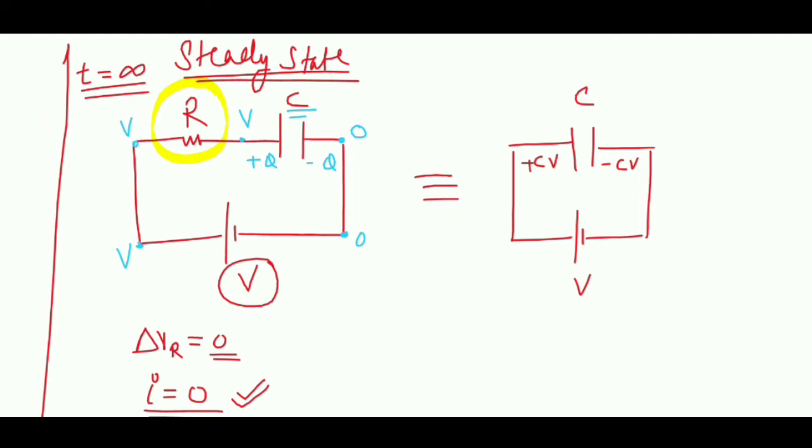Why? Because after the steady state is reached, the current stops flowing, and once the current has stopped flowing, there is no need of the resistor, so we can neglect it. Whenever we do steady state analysis, you will not see the resistor, but that does not mean the resistor was not there. The resistor was there, but now its work has ended, so we don't need to draw it. We can simply draw the capacitor directly.